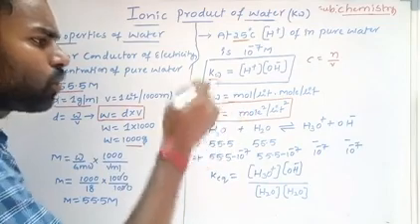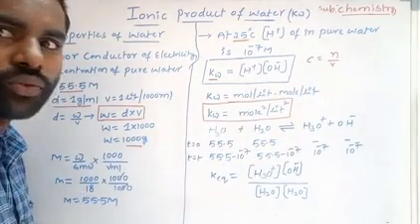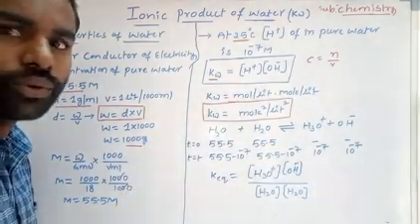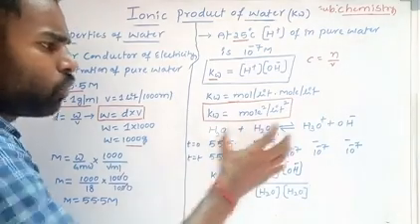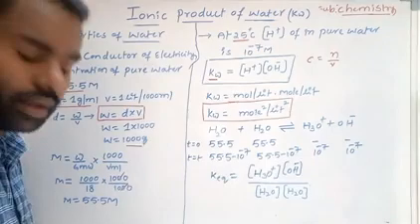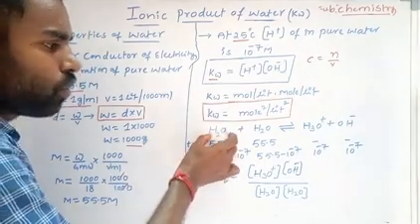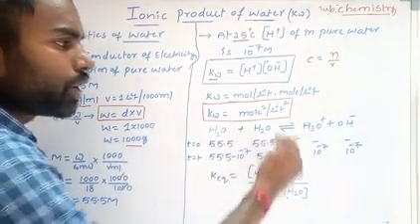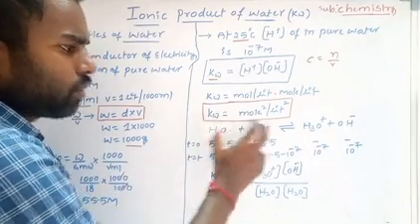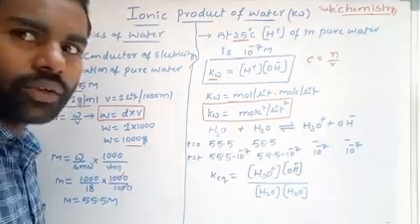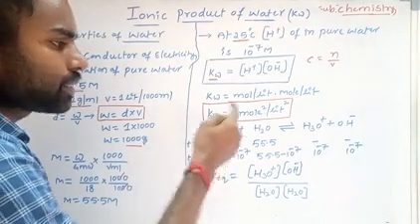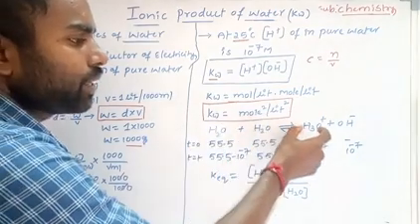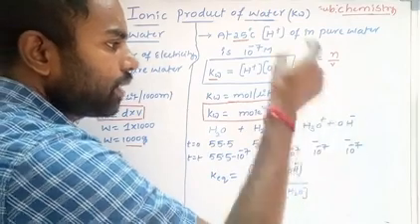Now we have to calculate the value of Kw. For that I am going to take the dissociation of water. H2O plus H2O dissociates; here I have taken 2 water molecules, though you can take 1 water molecule also. H2O plus H2O is in equilibrium with H3O plus and OH minus ion.